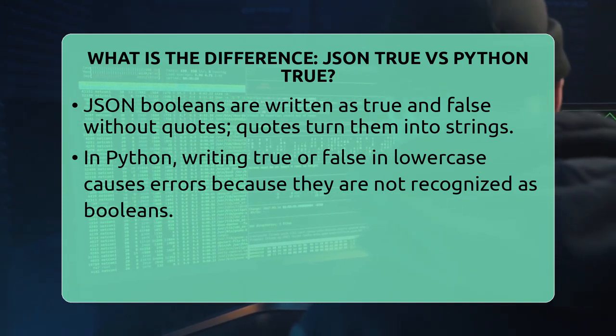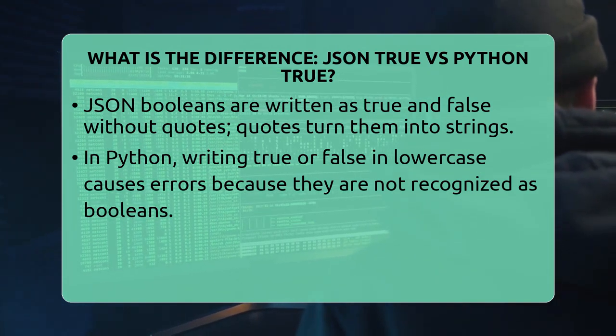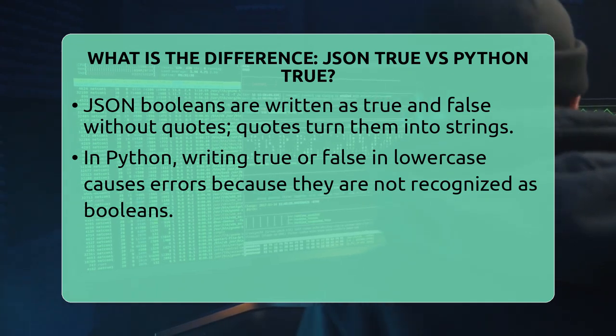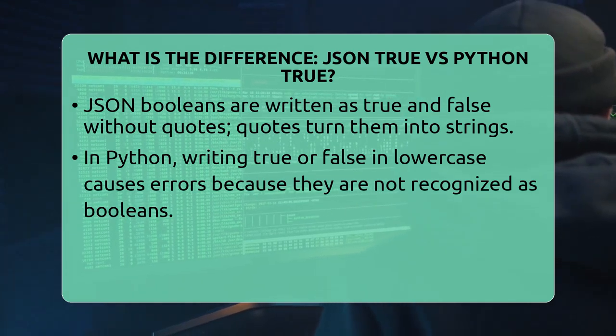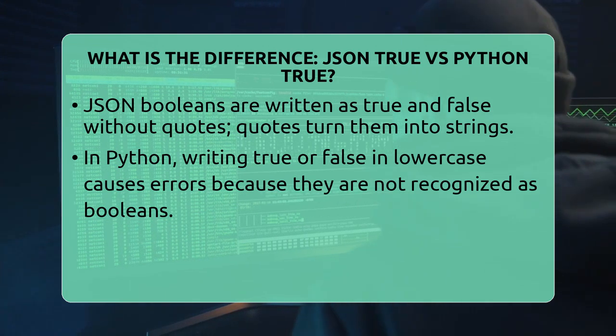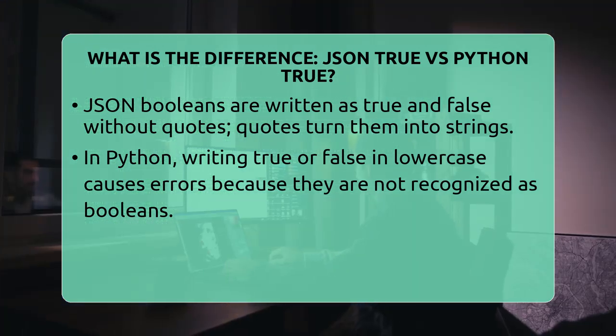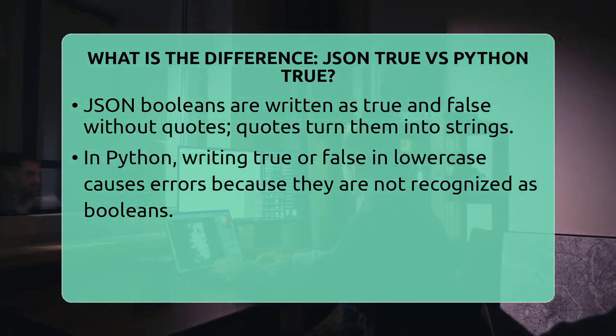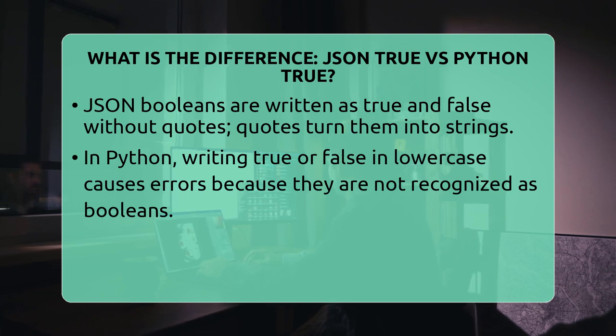Now in Python, the Boolean values are written with a capital T for True and a capital F for False. So if you want to assign a true value to a variable, you write isActive = True. If you write true with lowercase, Python treats it as an undefined variable and throws an error.